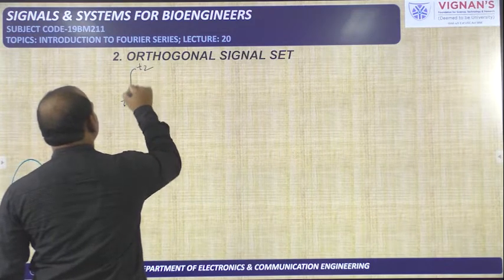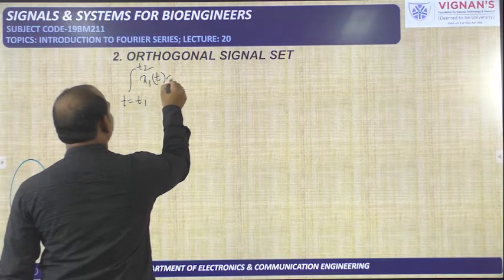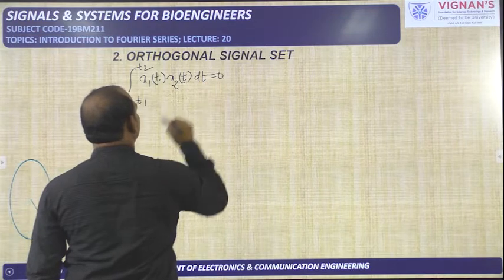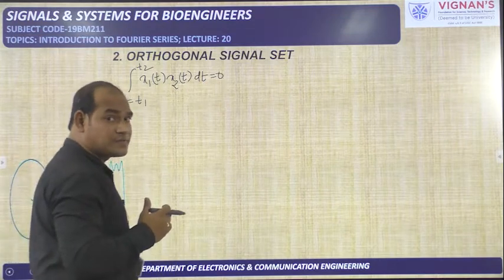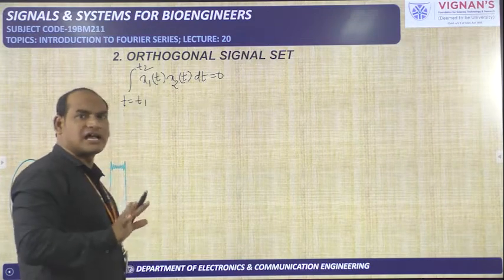Next. In order to say two signals are orthogonal to each other, I have already given this condition: integral t changing from t1 to t2 x1 of t into x2 of t dt is equal to 0. Then x1 of t is perpendicular to x2 of t during the time interval t1 to t2, that already we know.